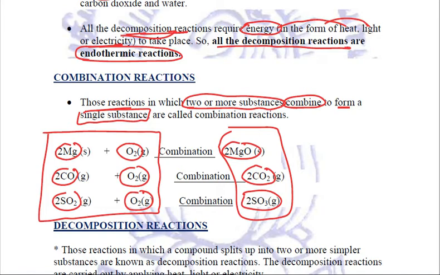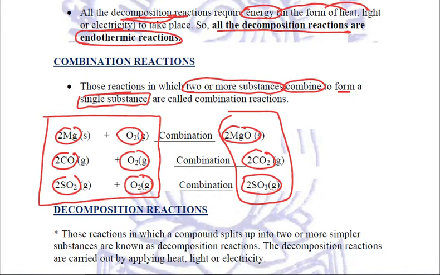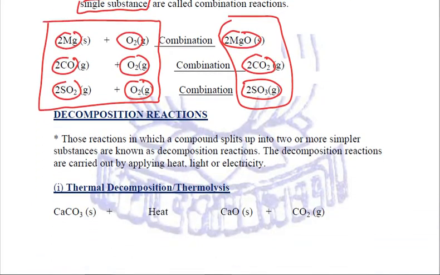So this is the main characteristic of combination reactions, that on the reactant side we will have two or more reactants, but on the product side we will have a single product. This is a combination reaction. And just the opposite of combination reactions are the decomposition reactions. They are very important. What are decomposition reactions? The reactions in which a compound splits up into two or more simpler substances.